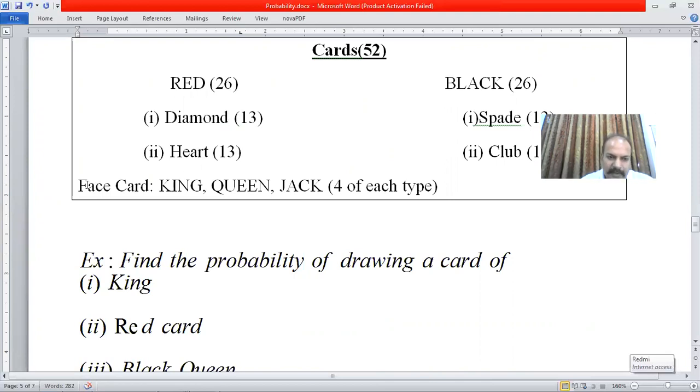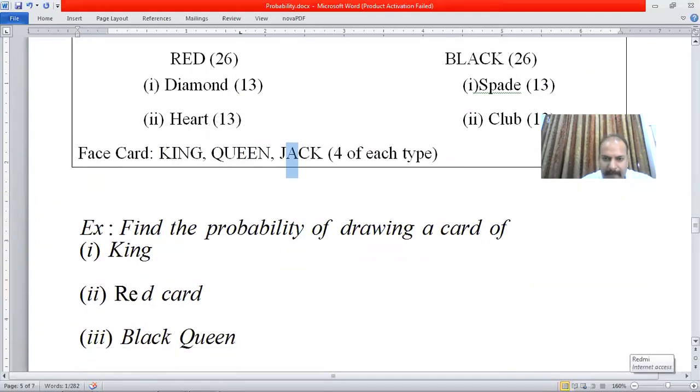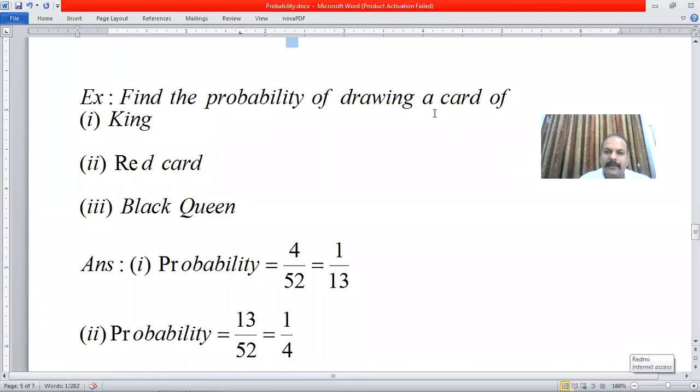And sometimes question is asked for the face card. And remember, there are only 3 types of face cards. One is king, one is queen, and one is jack. And 4 of each, that means 12 face cards are available. So this is find the probability of drawing a card. First of all, say king card. Now, how many king cards are available? 4. So it will be 4 by 52.